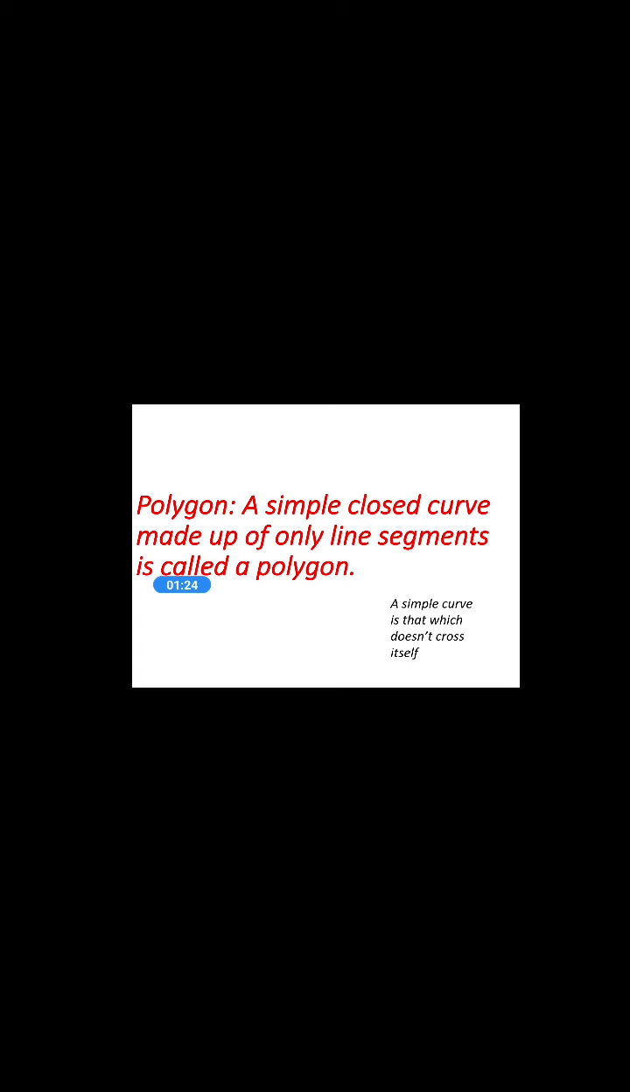That means, first of all, you need to keep in mind what a simple curve is. A simple curve is the one which does not cross itself. Closed you can easily get: the starting and the ending point are the same. And third, it is made up of line segments only. So a simple closed curve made up of only line segments is a polygon. Now some examples of polygon.